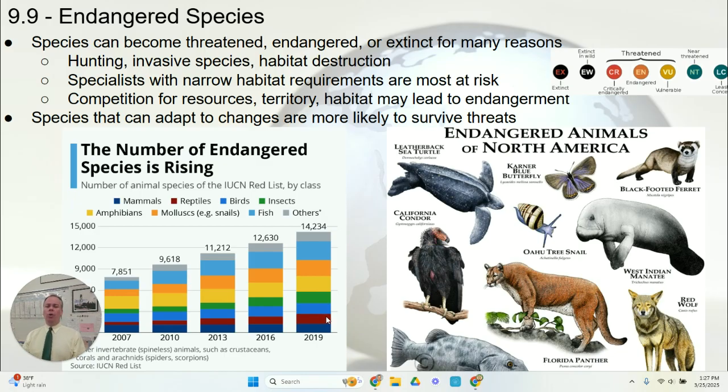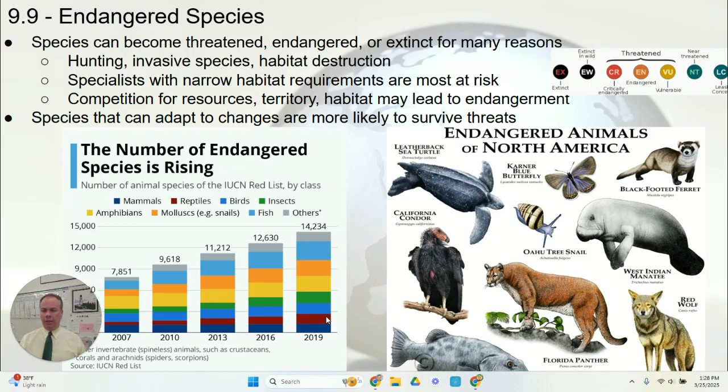Often what we see is that these species that are endangered or threatened are specialist species. Species that have very narrow habitat requirements, that require very specific habitats or food sources. They are often the species that are most likely to become extinct.